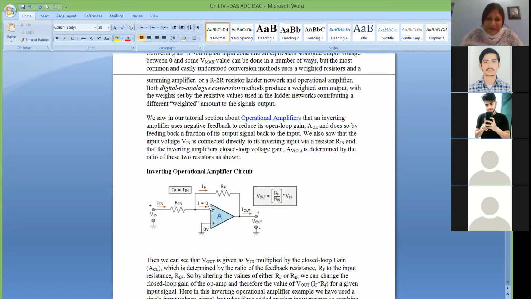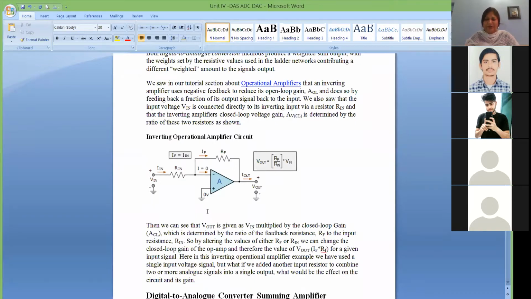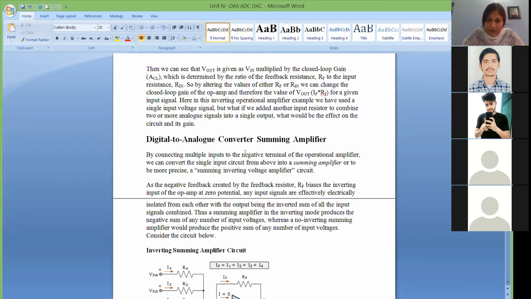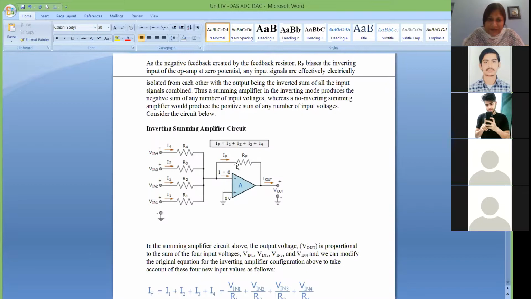So this is our basic inverting operational amplifier, which you must have studied, I think, in 12th or maybe in first year. We will be using the concept of this inverting operational amplifier in the weighted binary digital to analog converter. Now let's talk about the summing amplifier. If I understand the inverting amplifier, then the summing amplifier is very easy.